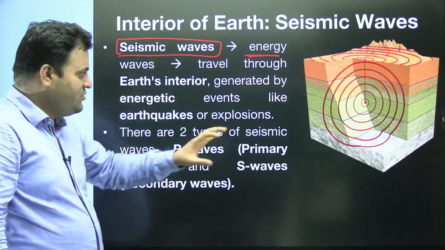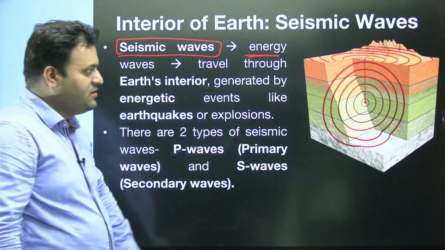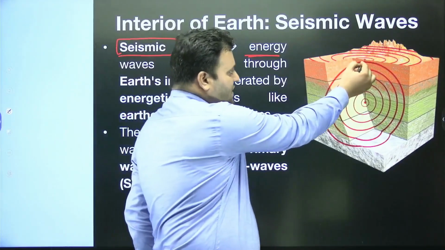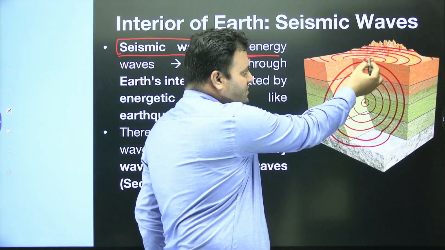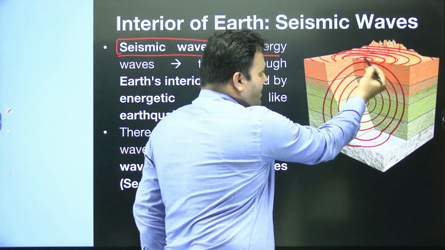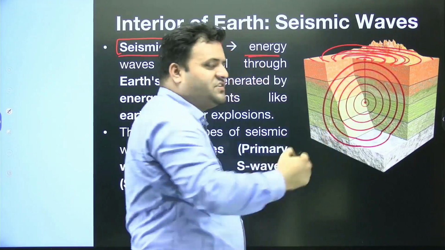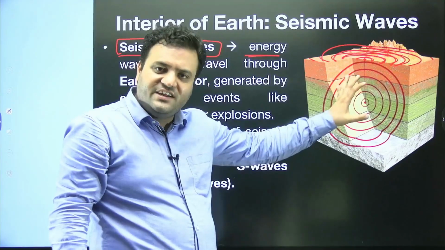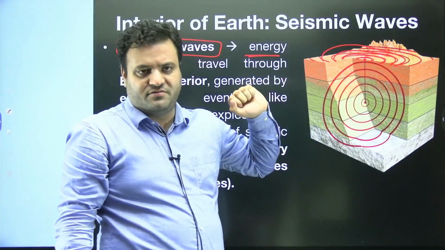So here you can see seismic waves. Suppose an explosion is taking place here on the surface, so we would have energy which travels in all directions, and this energy traveling in all directions is given the name seismic waves.